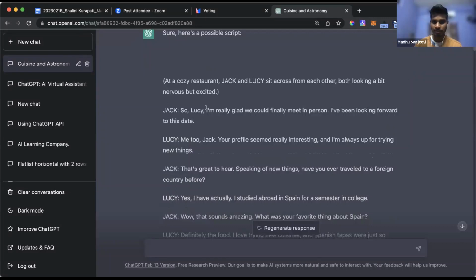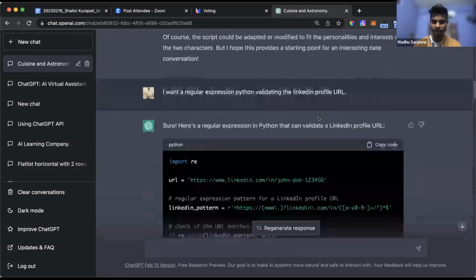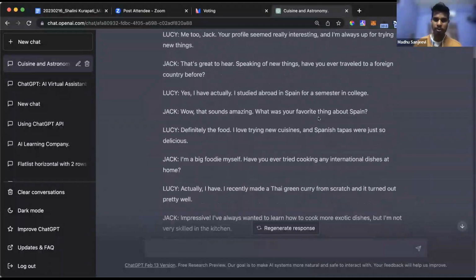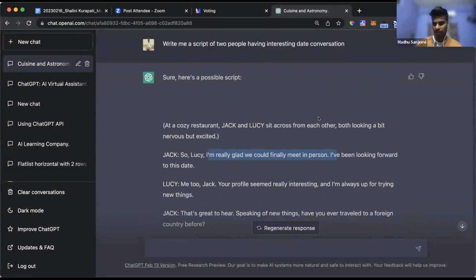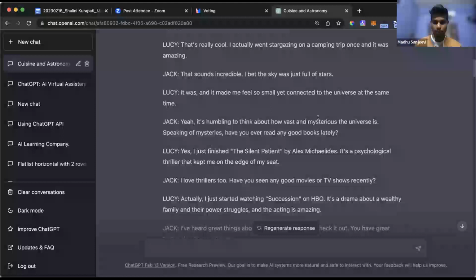You can see it says, hey Lucy, I'm really glad we could finally meet in person. All of the polite stuff, I guess. Probably we don't talk in the same way when we meet, but generally this is how a movie script or anything we see on the internet looks. So that's what it gave, a conversation. Basically, it can understand and give you conversational level answers. That's the first question, one type of question.